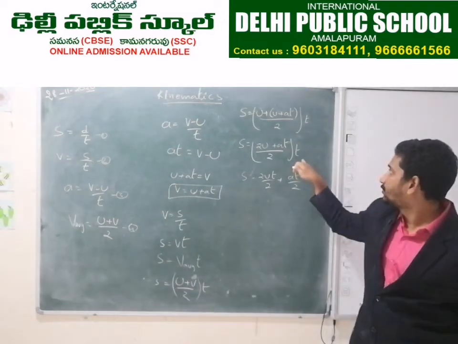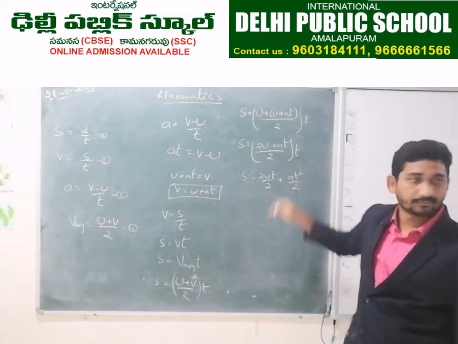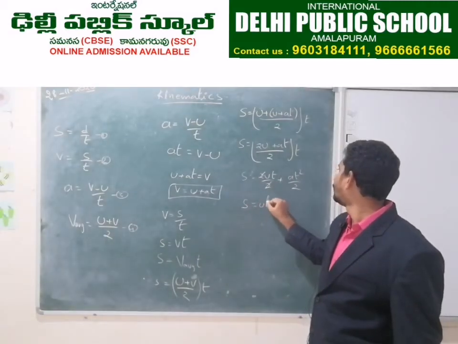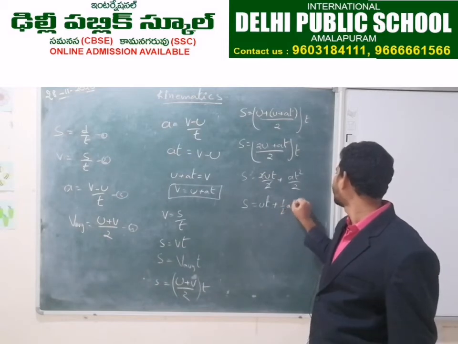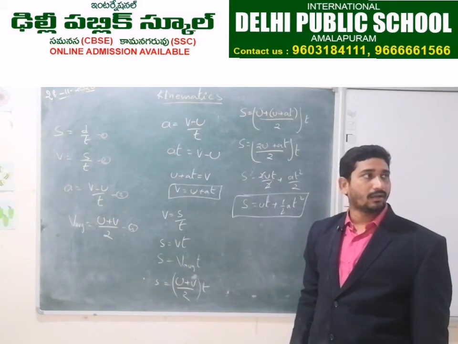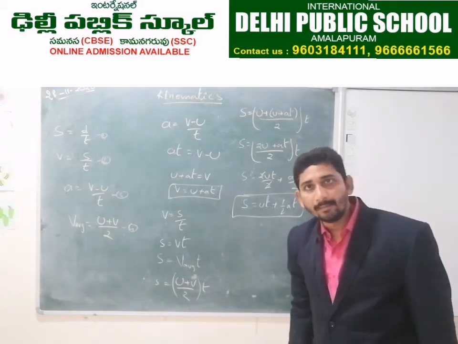I multiplied this t with both terms. So the 2 gets cancelled. s is equal to ut plus half at square. This is the second law of equation of motion.